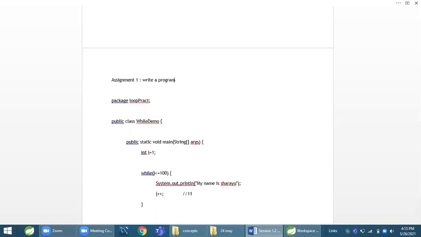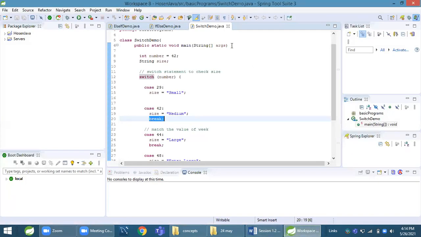Write a program to print numbers from 1 to 100. We will see this program practically.